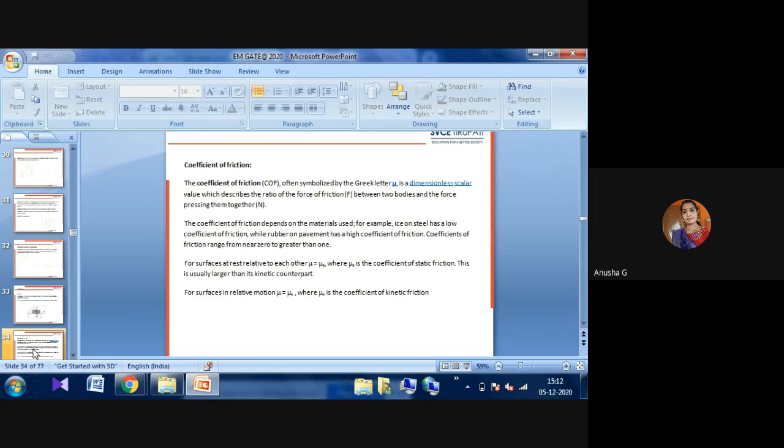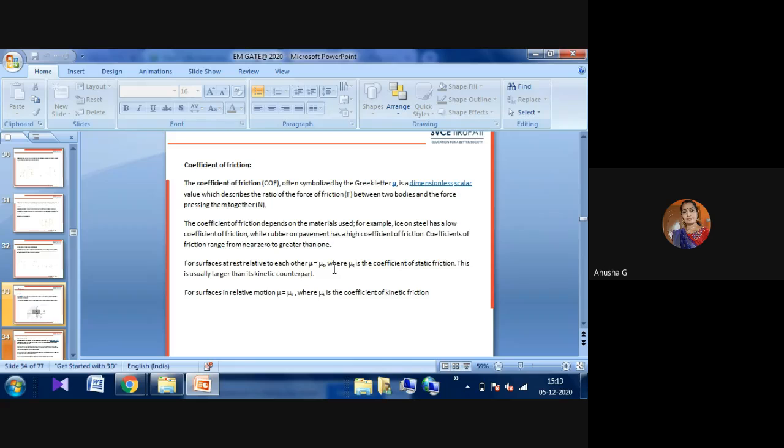Next, what is meant by coefficient of friction? Coefficient of friction is often called mu here. It is a dimensionless scalar which describes the ratio of the force of friction between two bodies and the force pressing them together. It depends on the material, for example ice or steel; steel with rubber, for instance, will have a low coefficient.